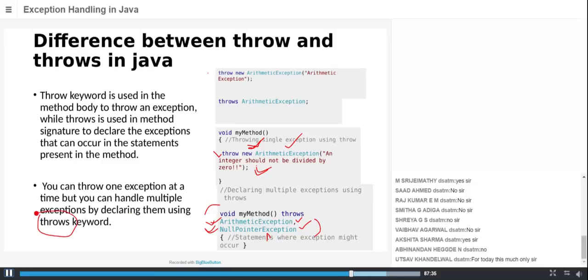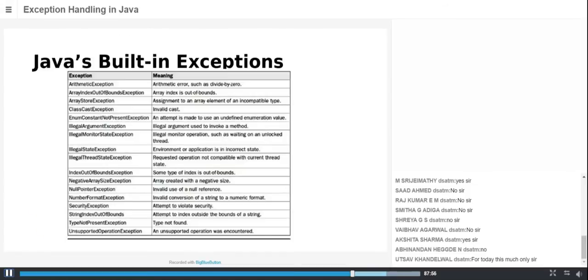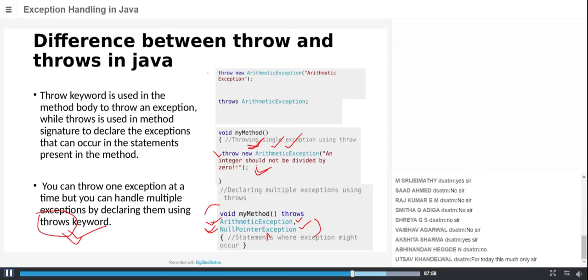You got it now? This throw will only handle arithmetic exception, but with throws, if your statements cause either arithmetic exception or null pointer exception, it can handle that. So that's the advantage. If you don't know, you can directly write the generic Exception here itself. It can handle all types of exceptions. Okay, an example.